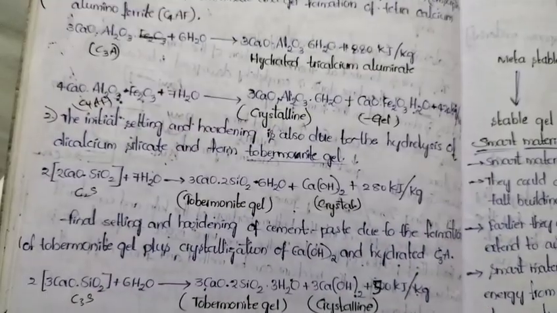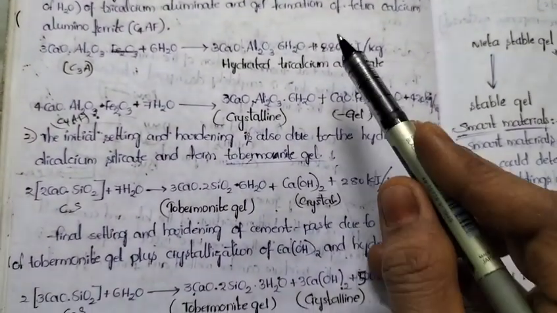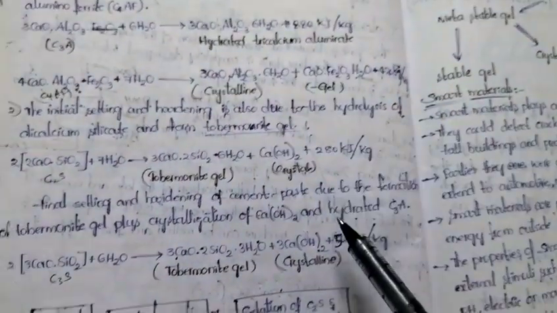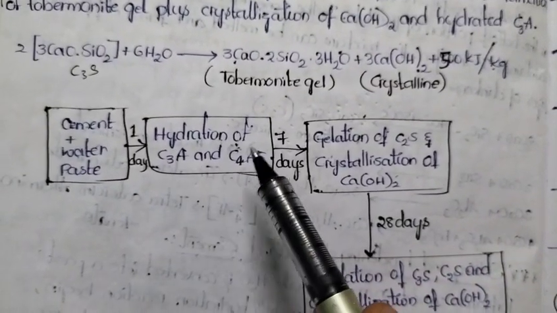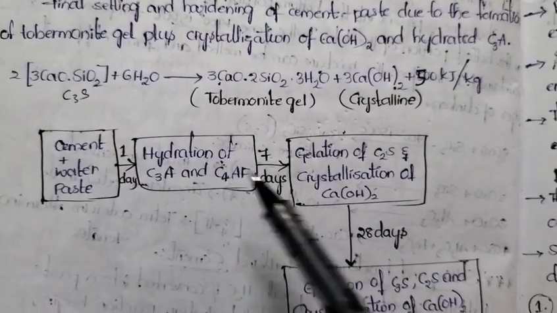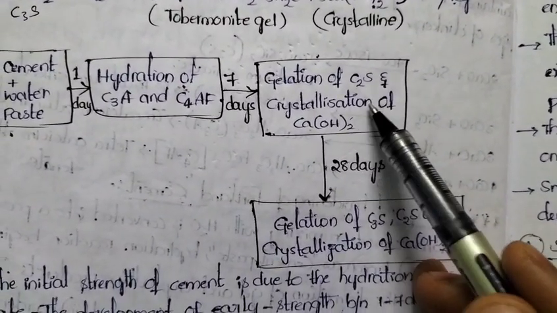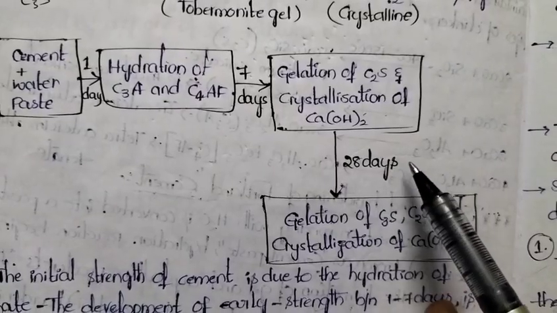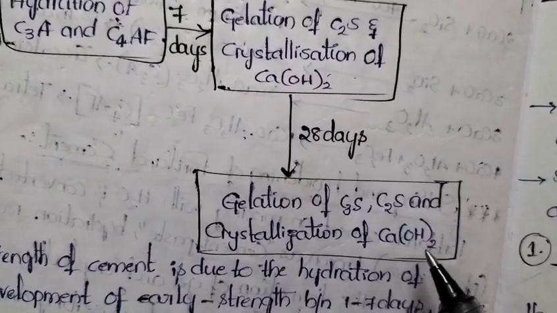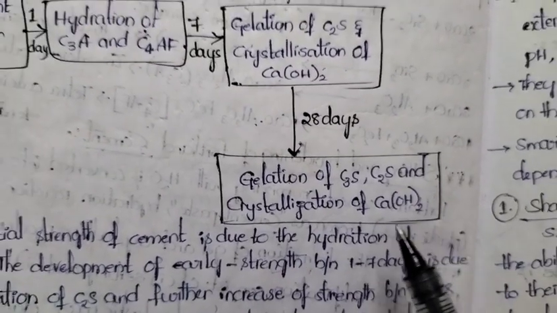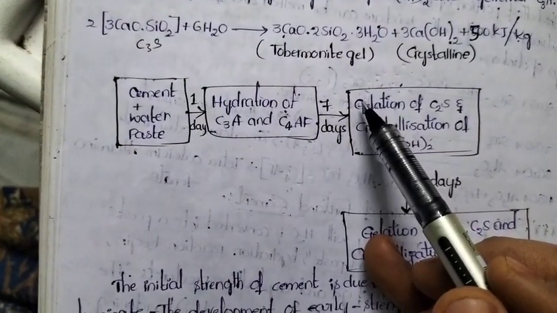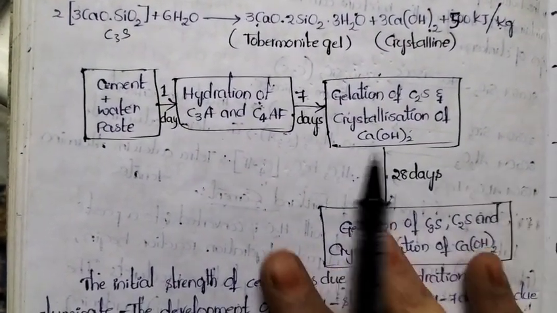Here in setting and hardening of cement, there are 4 reactions: first, second, third and fourth. To remember these 4 reactions, this will help you. In the first step, these 2 reactions happen. In the second stage, this reaction happens. In the third stage, that is after 28 days, this reaction happens, that is gelation of C3S and C2S and crystallization of calcium hydroxide. This is about setting and hardening of cement. For setting it will take 7 days, for hardening it will take 28 days.